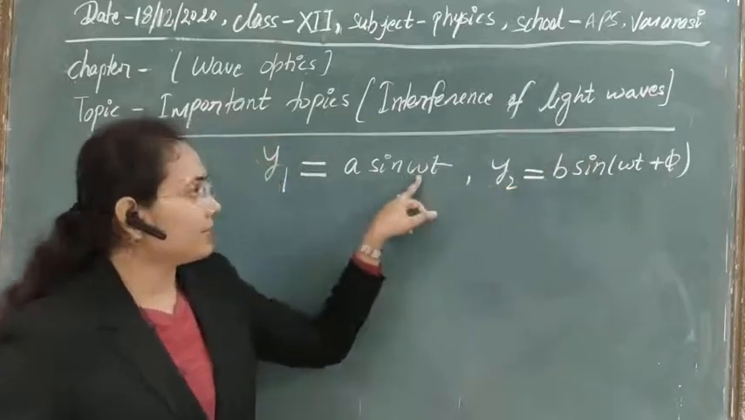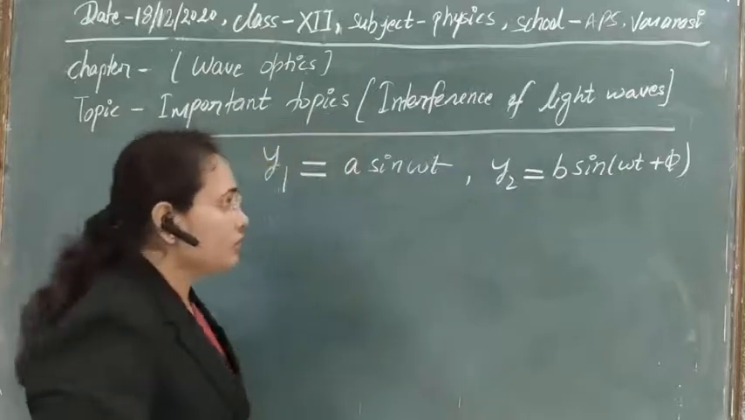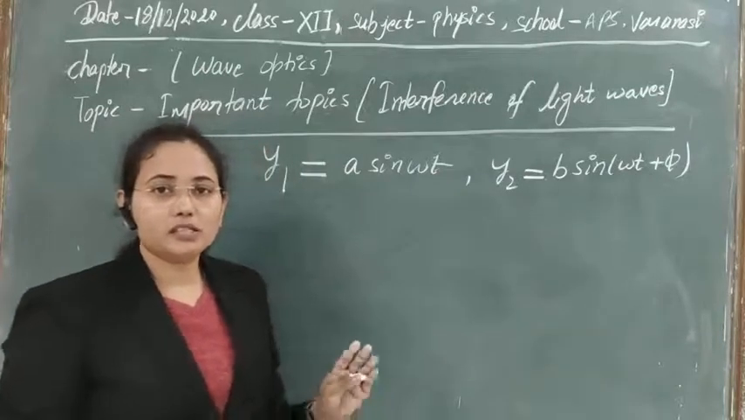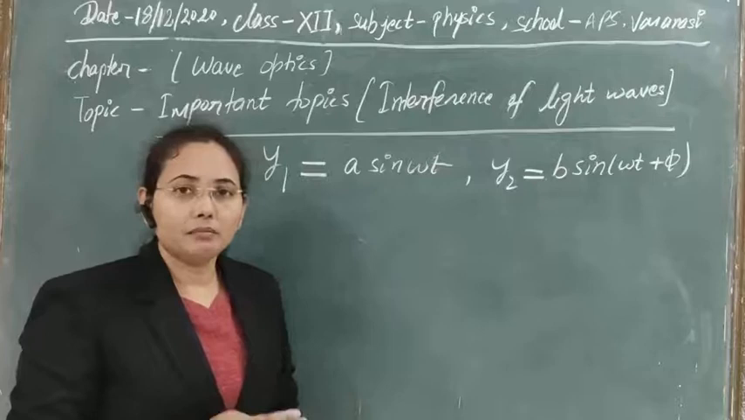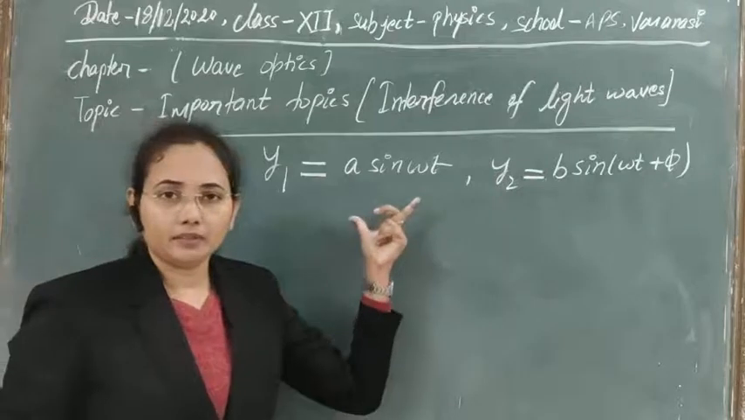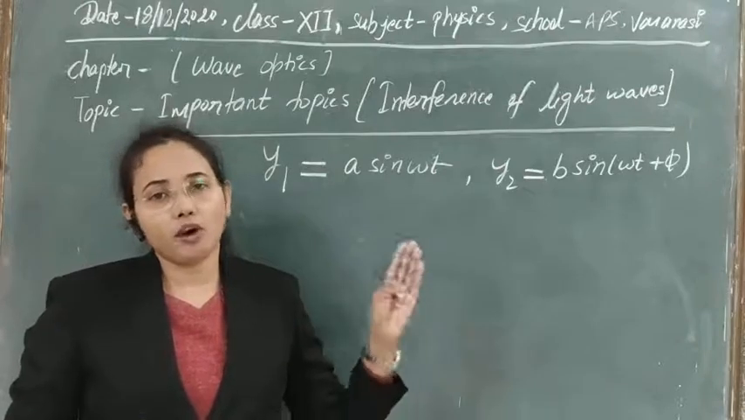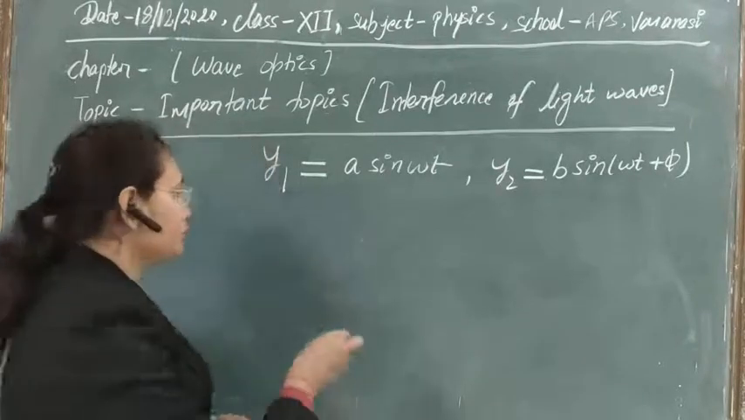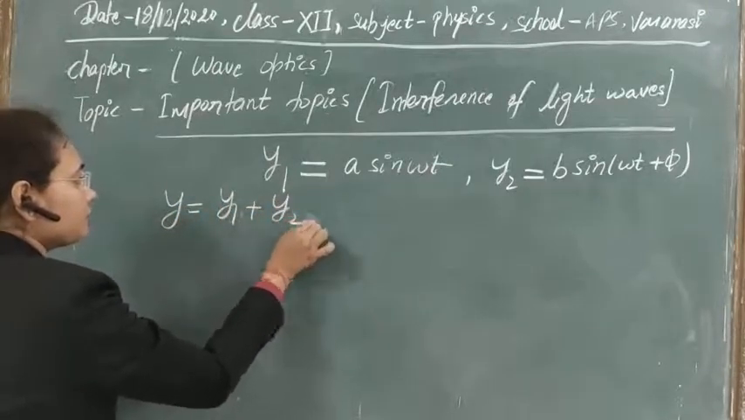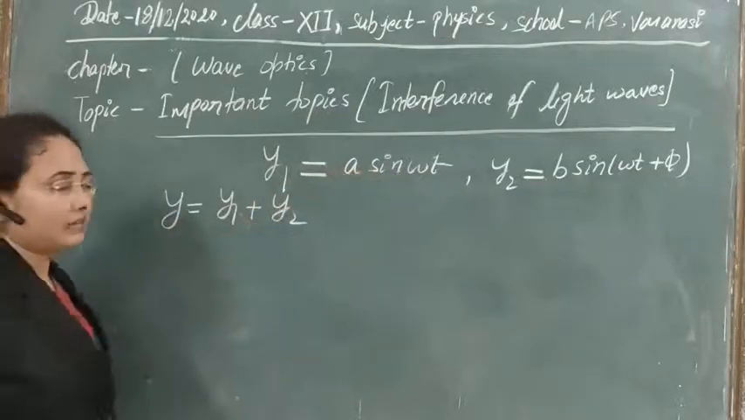Here the frequencies we have taken are the same, but the amplitudes we have taken are different, and a constant phase difference we have taken. Now suppose these two waves are going to superimpose over each other, and after their superposition we don't know what is the point of maximum intensity or minimum intensity. Let's see that, and for that first of all we have to see what is the displacement of the resultant wave that is formed after the superposition of two light waves. That displacement is given by the superposition principle.